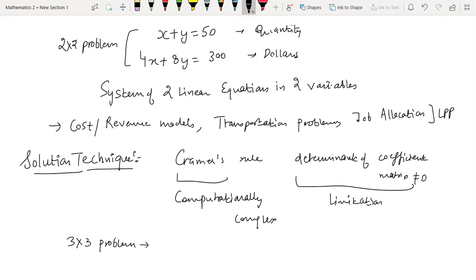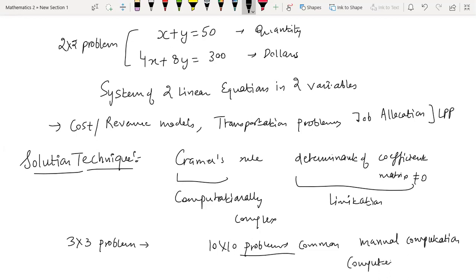But as you keep increasing the size of your problem, say you have a 10 cross 10 problem, and these are very common. Do not think that if these are not given to you in your textbooks, they are not there. In fact, the practical problems are of bigger size. There are a large number of variables, a large number of equations. So there, your manual computation, solving manually with your hands, is not applicable. So you have to take the help of some computer software or computer program